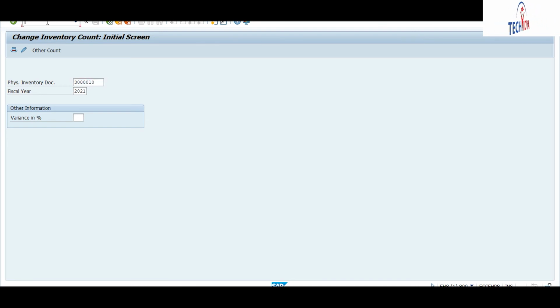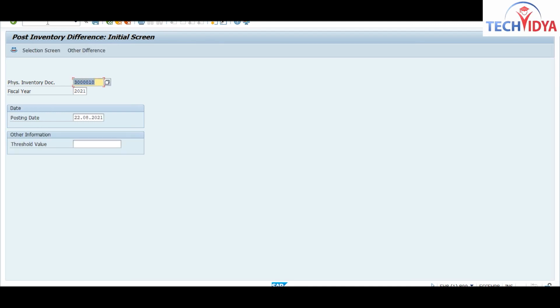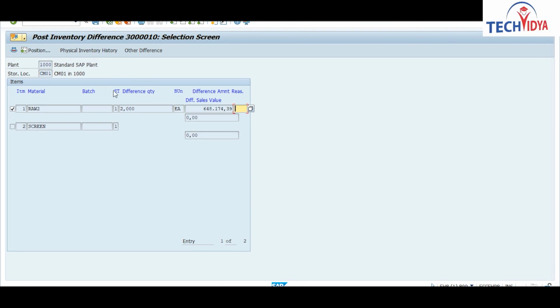Now I will move to the posting of this physical inventory document with T code MI07. Enter MI07. This is your document. Press enter. Now see this screen. It is showing zero stock for this material, but for this material you are able to see a difference quantity. The quantity difference is 2, so 2 quantity is more than the book stock, and the value for this quantity difference is this much, 600.